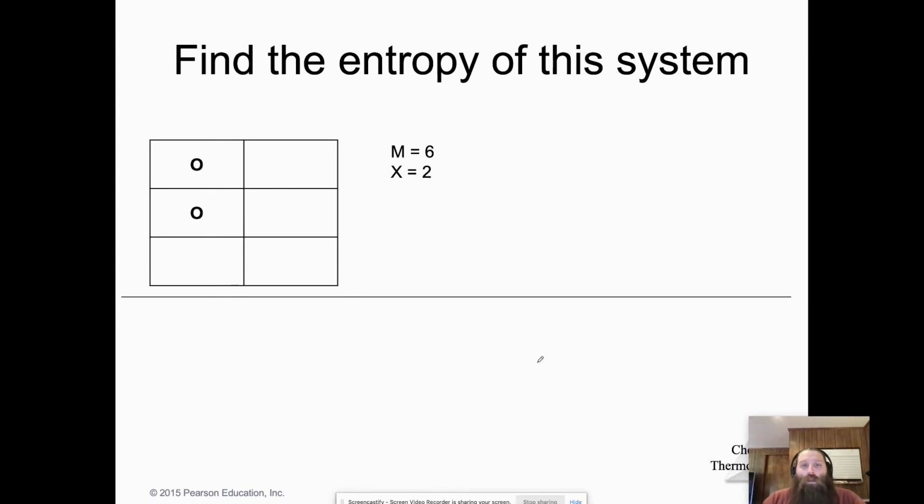Let's look at this system. So here we still have 6 potential places to put our little circles. In this case, x is 2, there are 2 particles. So 6 factorial over 2 factorial times 4 factorial, right? Because we do 6 minus 2 to get that number. And that's going to tell us there are 15 microstates for this one. So again, what's the entropy? In this case, we get 3.737 times 10 to the negative 23rd joules per Kelvin.